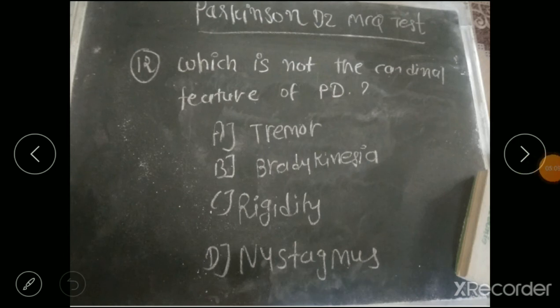Question number 12. Which is not a cardinal feature of Parkinson disease, or a main symptom of Parkinson disease? Option A, tremor. Option B, bradykinesia. Option C, rigidity. And option D, nystagmus. So the correct answer is nystagmus, because the 4 cardinal features are tremor, bradykinesia, rigidity, and postural instability. Nystagmus is not a cardinal feature of PD.